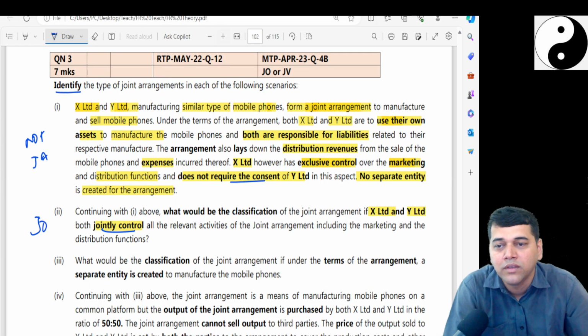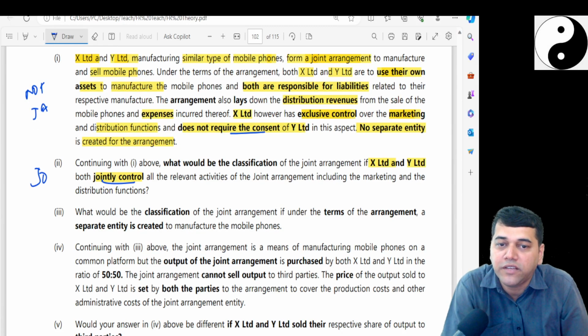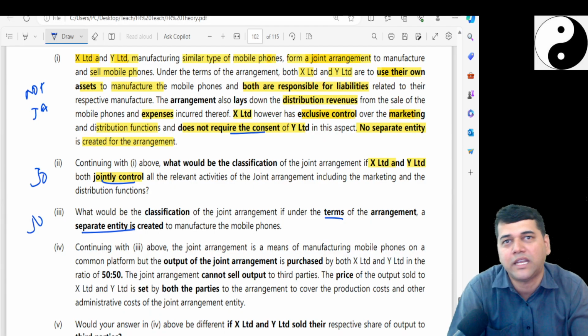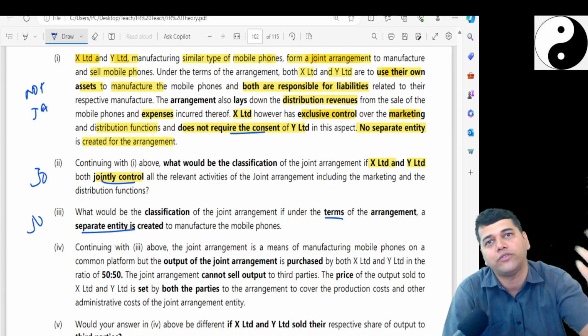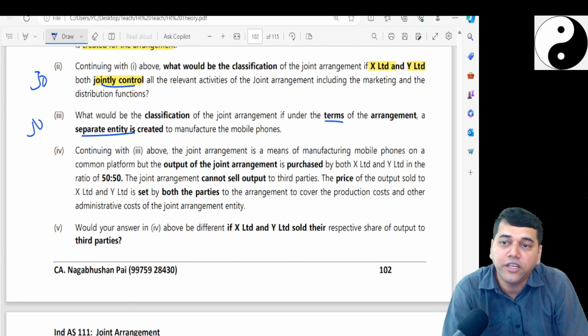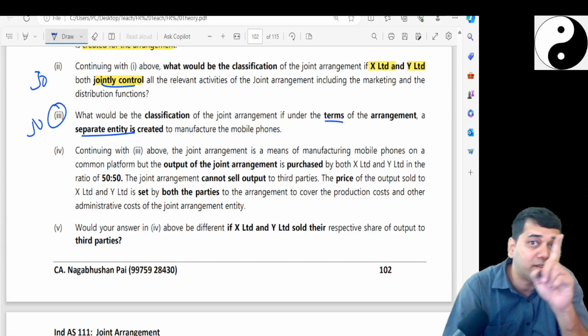Everyone clear? Now, what is the classification of the arrangement if, in the terms of the arrangement, you create a separate entity? Joint operation. Why? Because for assets and liabilities, you are responsible. No. Even though you have created an entity, how is that type of thing possible? The entity should be on a net asset basis. Now, continuing with these three, that means you created a separate vehicle.